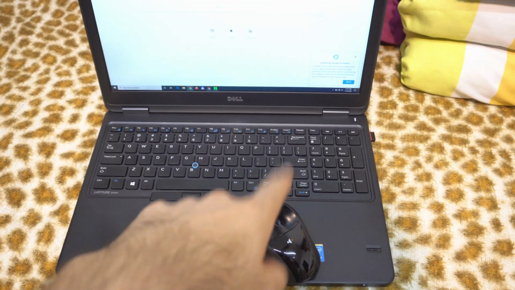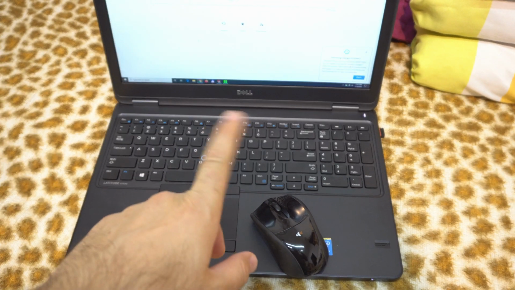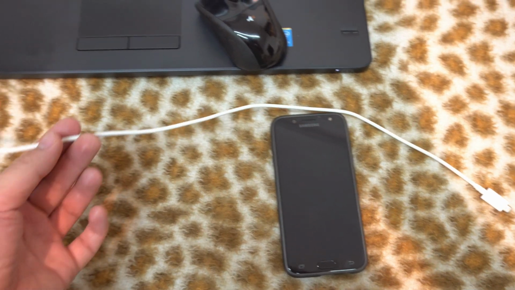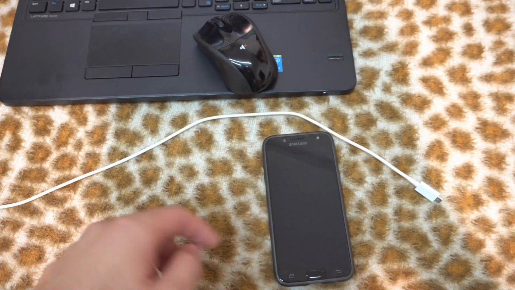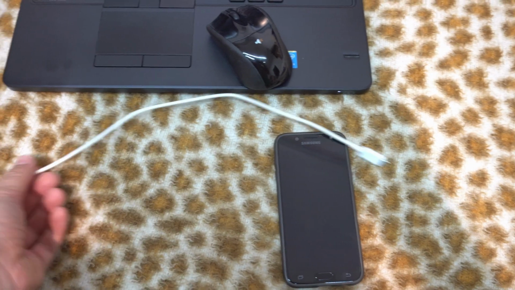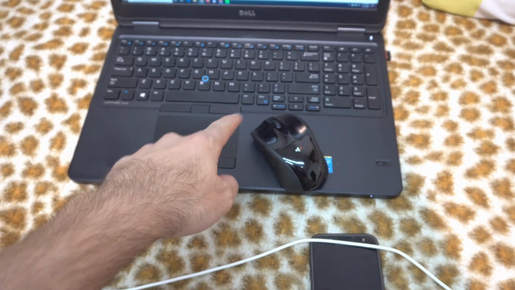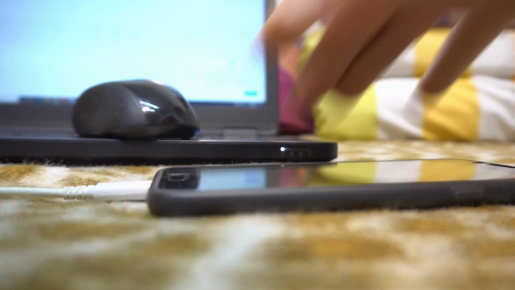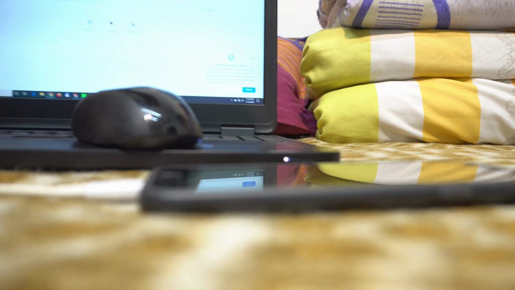Let's say the laptop's own Wi-Fi is not working. In this case you could use a smartphone and a data cable. The Wi-Fi should be captured by the phone and sent through the data cable to the laptop or to a desktop PC. Okay, so let's connect the USB cable there. The other side, the USB to the laptop.